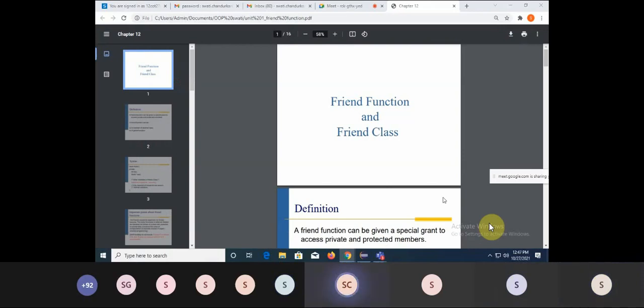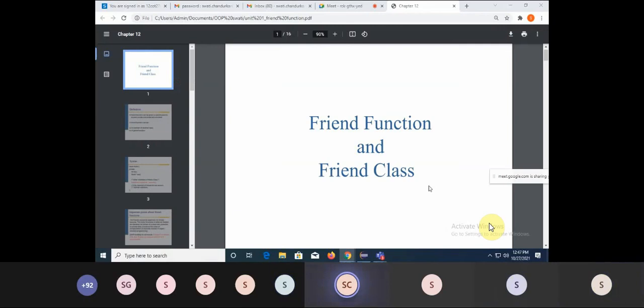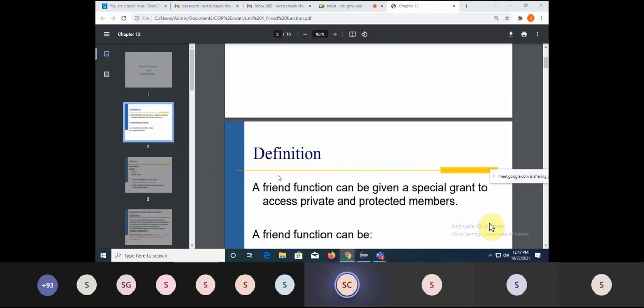Yes. So, today we are going to see about the friend function and the friend class. So let's see what is friend function first. Now we all know what a member function in a class is. Can anyone define a member function? What is a member function?